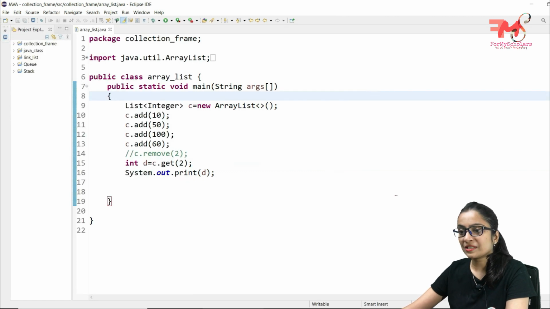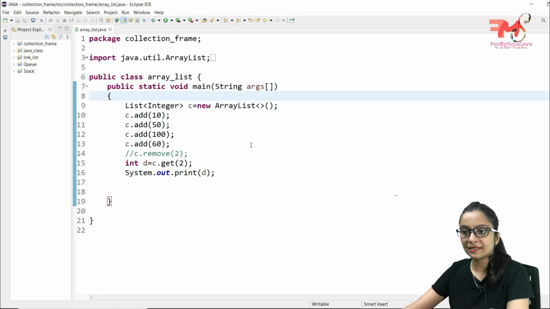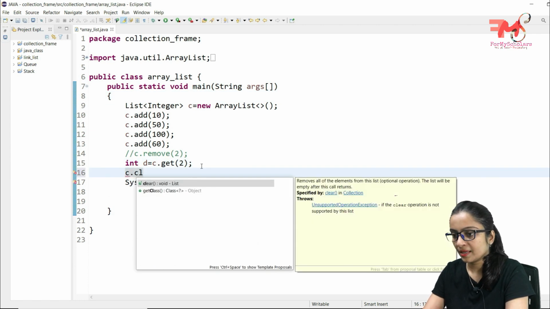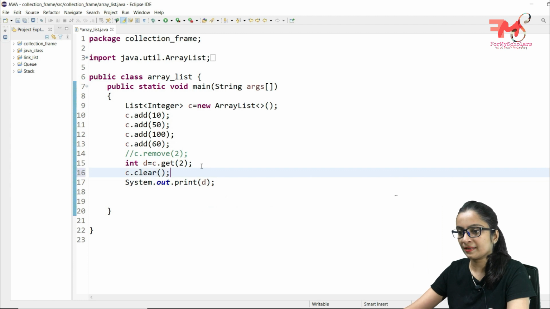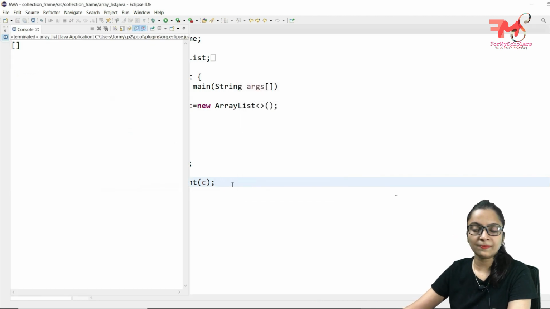Okay, next one is clear. If you want to delete all the data from the array list, what you will do is just write C dot clear, and now if you print C, it will show a blank list. Okay, this is showing a blank list.